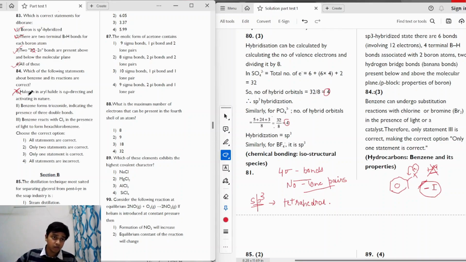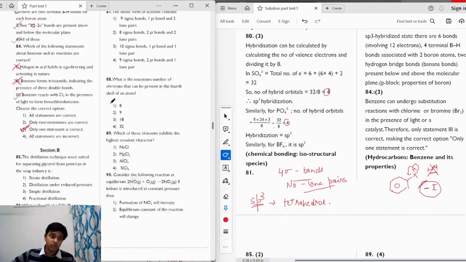Okay. If we take a look at statement 2, it says benzene forms triozonide, indicating the presence of 3 double bonds. So benzene has 3 double bonds, but it does not form triozonide. So statement 2 will be incorrect. If we take a look at statement 3, benzene reacts with chlorine in the presence of light to form hexachlorobenzene. So this statement is correct because benzene can undergo reactions with chlorine or bromine in the presence of light, right? So hexachlorobenzene or hexabromobenzene is formed. So we can conclude that only one statement is correct, right? And this will be our option 3.